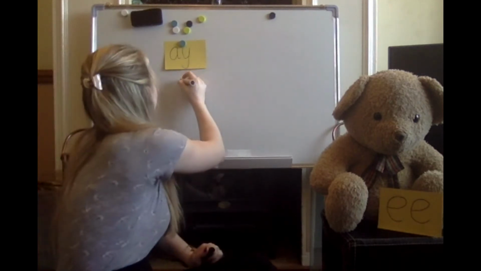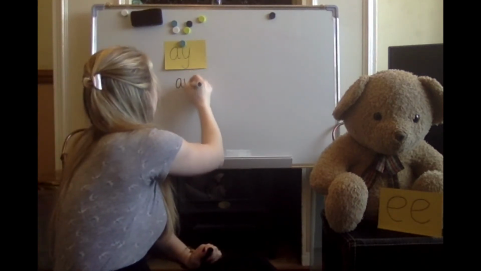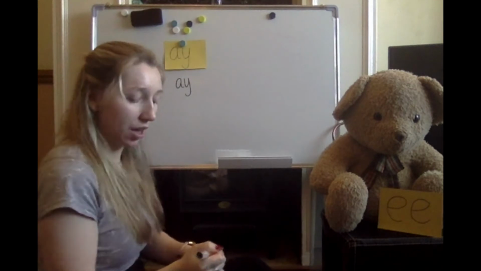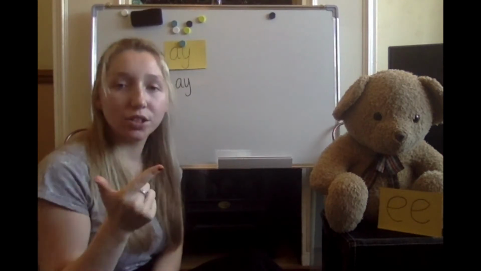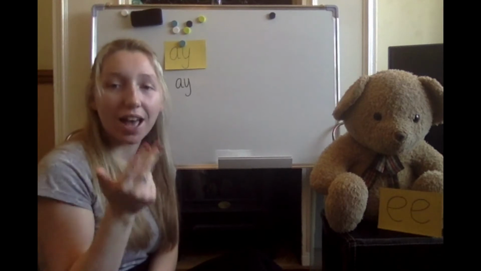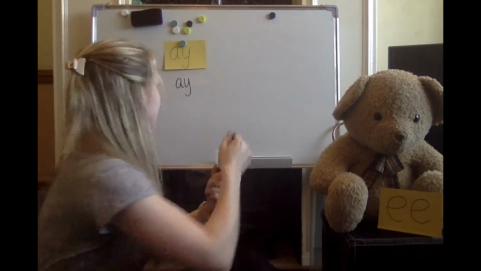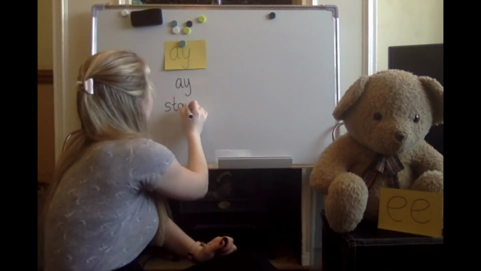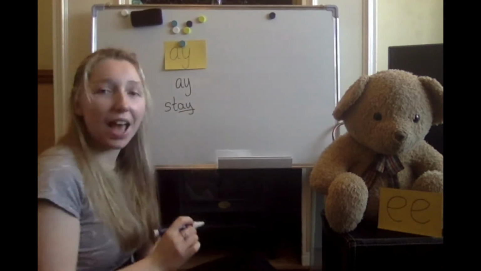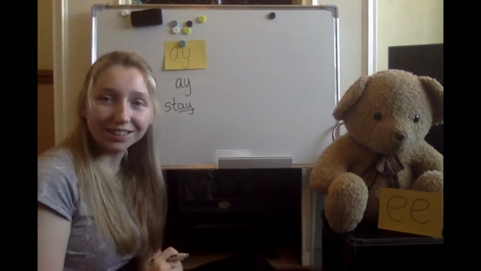Let's write A down. A, Y. A word with the A sound in is stay. S, t, A. Can you join in with me? S, t, A. Stay. Let's write stay together. S, t, A. Stay. Does yours look like mine?